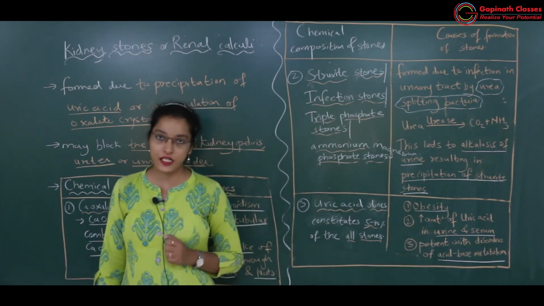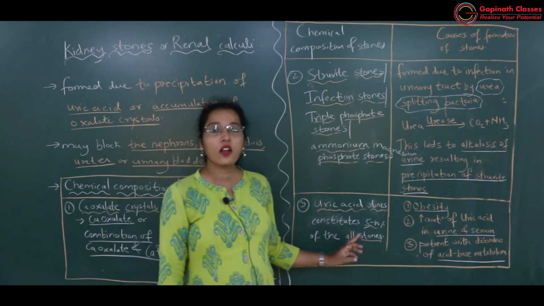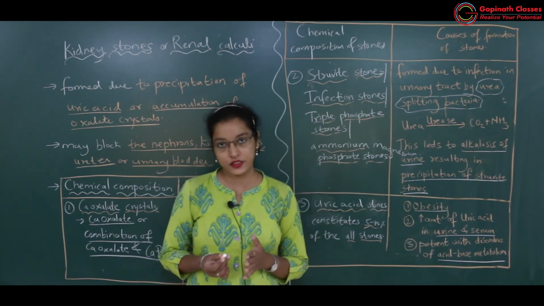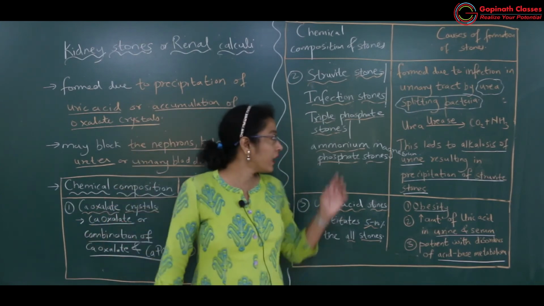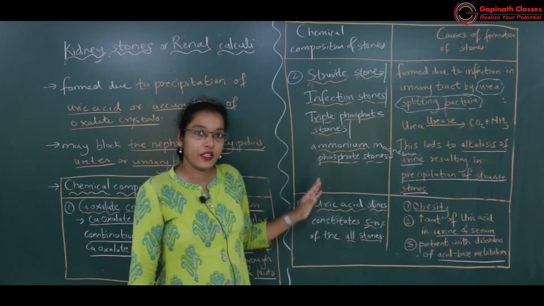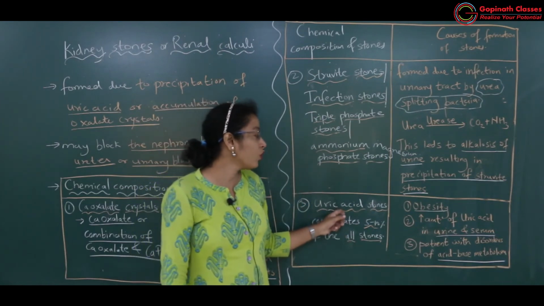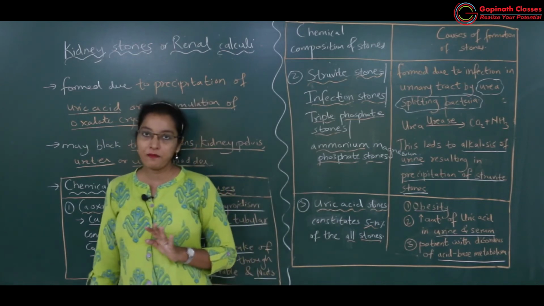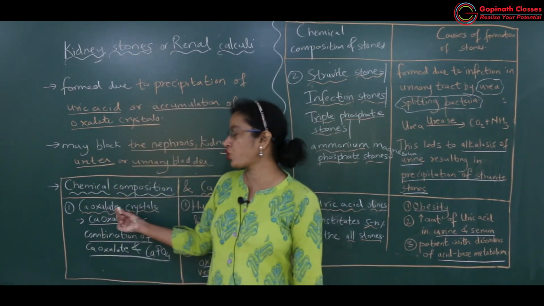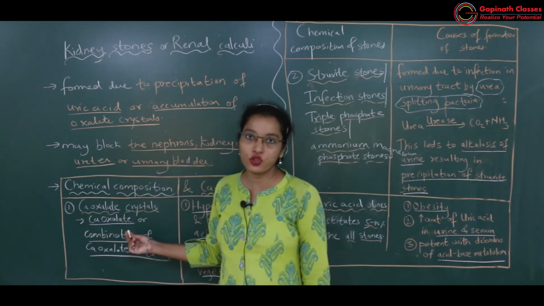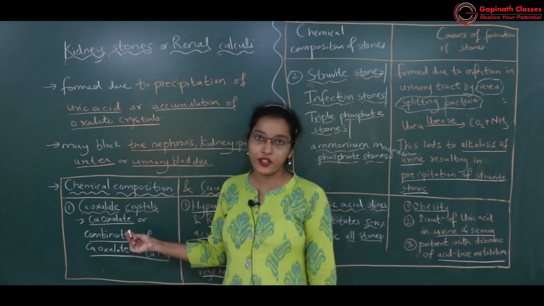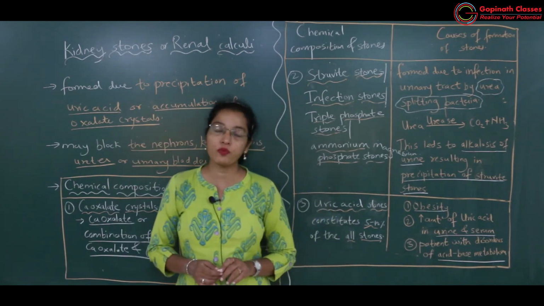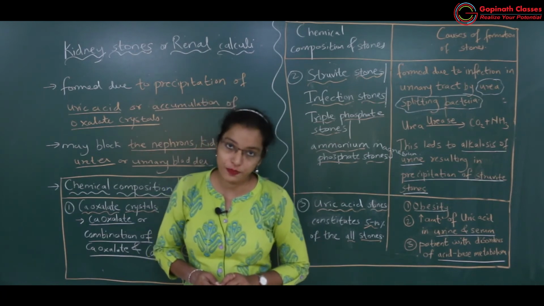More of uric acid, and this uric acid stone constitutes about 5 to 10% of the total stones. Okay, calcium oxalate, then Struvite stones, out of all these stones, what percentage is uric acid stones? 5 to 10%. And the most common kidney stones seen in individuals, if at all there is any disorder, those are calcium oxalate crystals or else calcium oxalate and calcium phosphate stones.